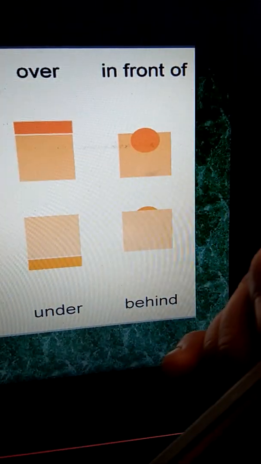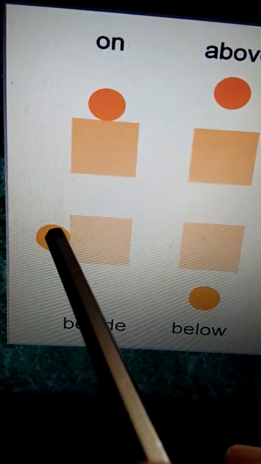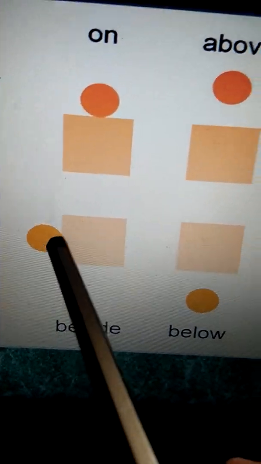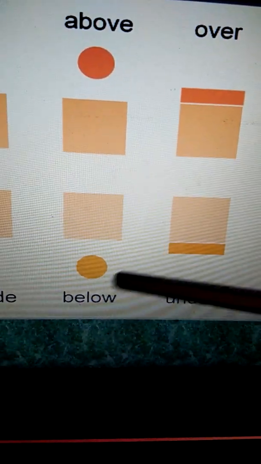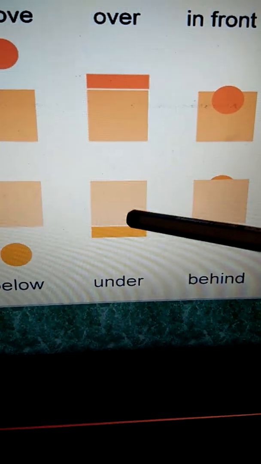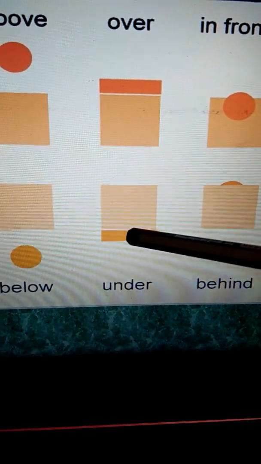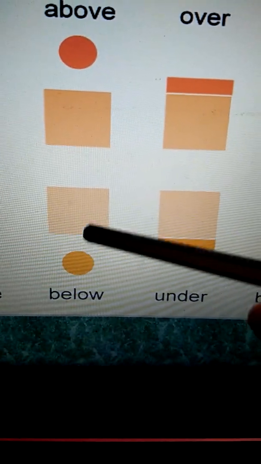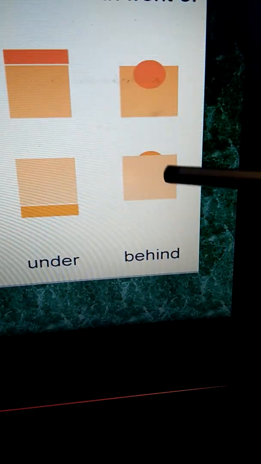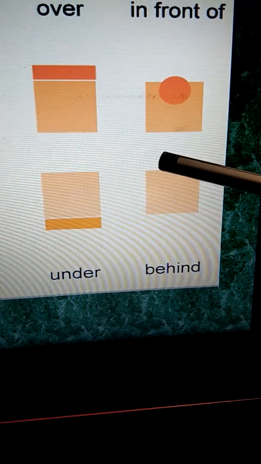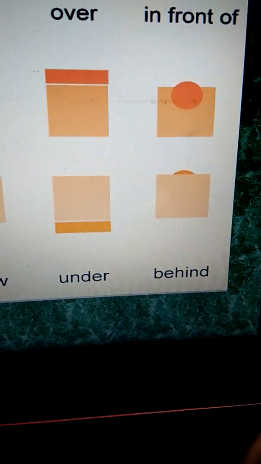In front, I have explained. Beside means again at the side of. Below, see, below is again under, you can say, but in under, the distance between the two objects is very less, and in below the distance between the two objects is too much. And behind means at the back of. I hope it's clear till here.